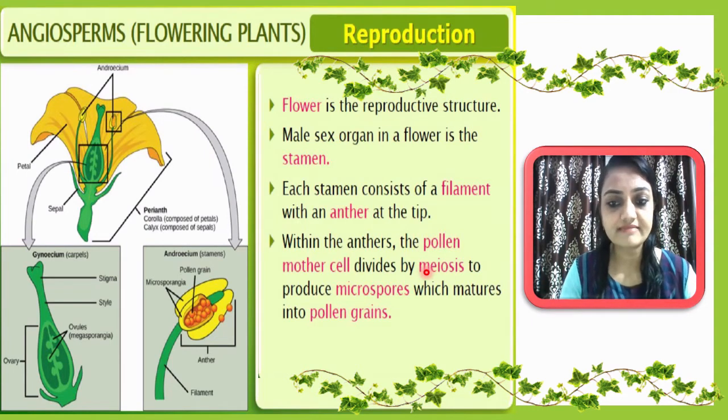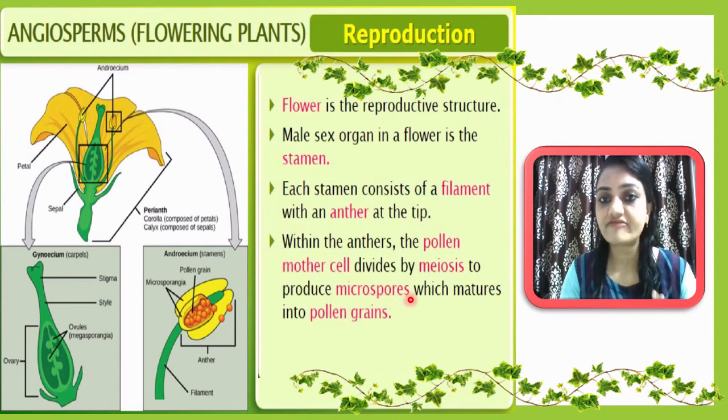By this way, the pollen mother cell will divide meiotically, and finally microspores will be produced. These microspores have the haploid number of chromosomes and mature into pollen grains. Finally, pollen grain will be formed inside the anther.